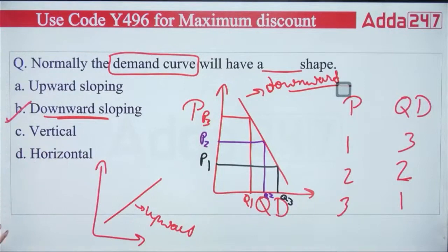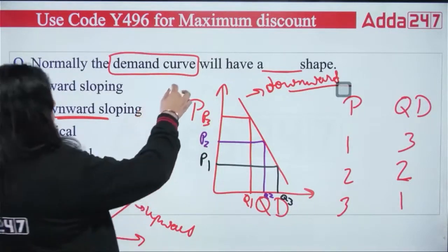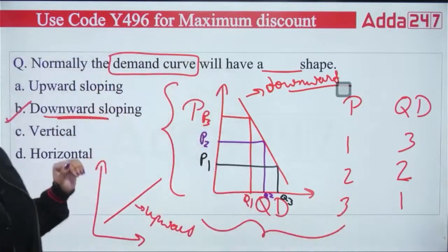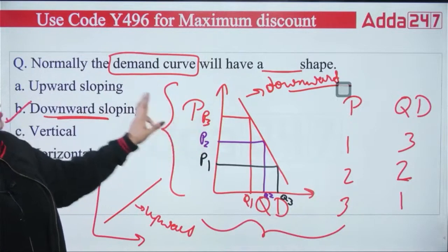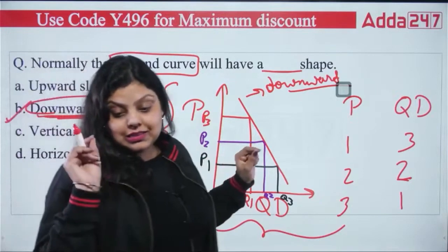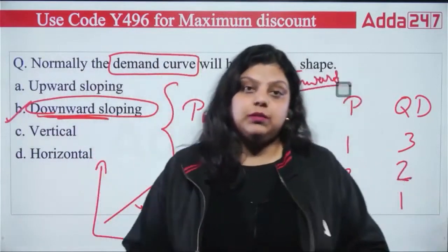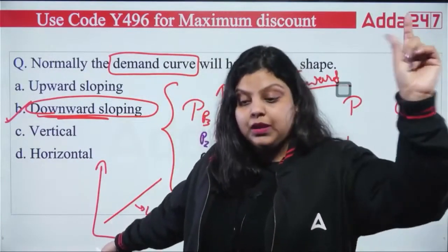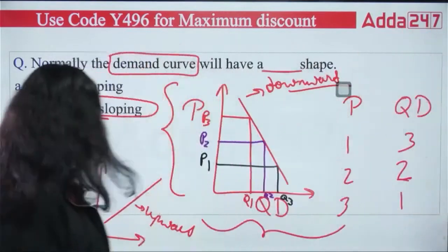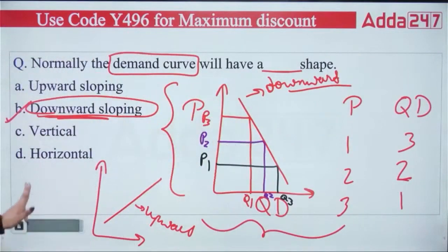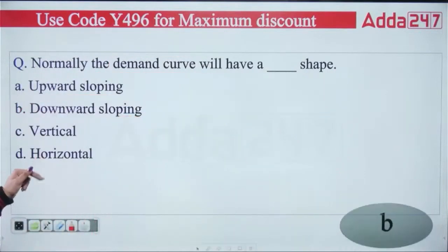Okay, this is how you can define the demand curve. This is your demand curve, which tells you about the relationship between price and quantity demanded on a graph, and this graph will always have a downward slope. And if someone asks what the supply curve slope is, this is your supply curve. The supply curve has an upward slope, but the demand curve has a downward slope. Do remember that. I guess the basic understanding of law of demand, demand curve, and demand schedule is clear to all of you. So your right answer is B, downward sloping.